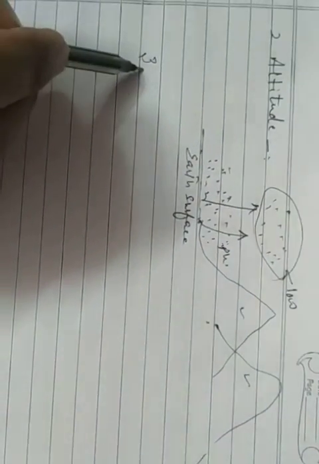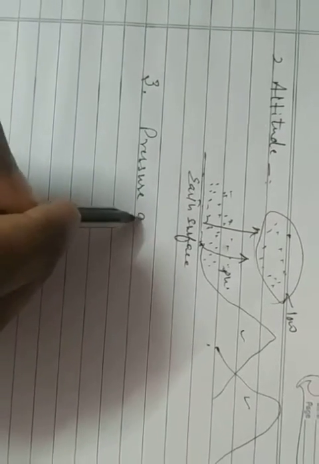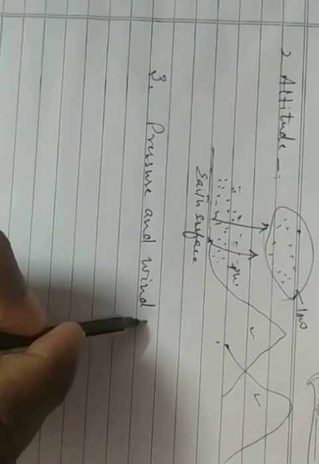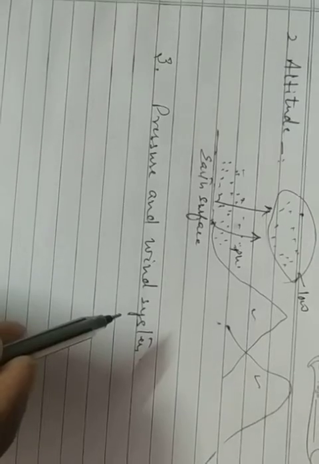The third climatic control is pressure and wind system. Okay children? Now pressure and wind system also affect the climate of an area. The pressure and wind system of any area depend on the latitude and altitude of a place. Thus, it also influences the temperature.